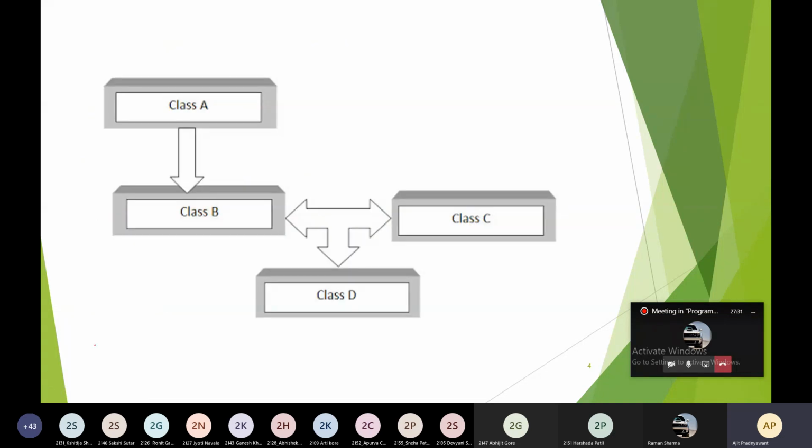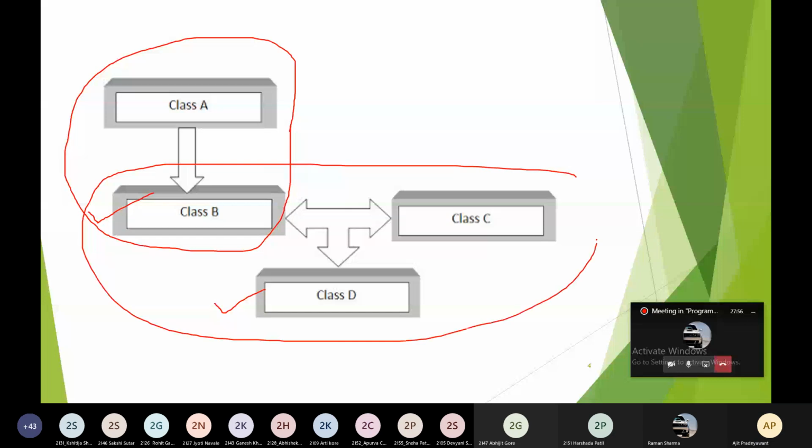So this is the diagrammatic representation of hybrid inheritance. This is your class A. You have created class B from class A, and then you have created class D from class B and class C. In this diagram, there are two types of inheritance: this is single inheritance and this is multiple inheritance.